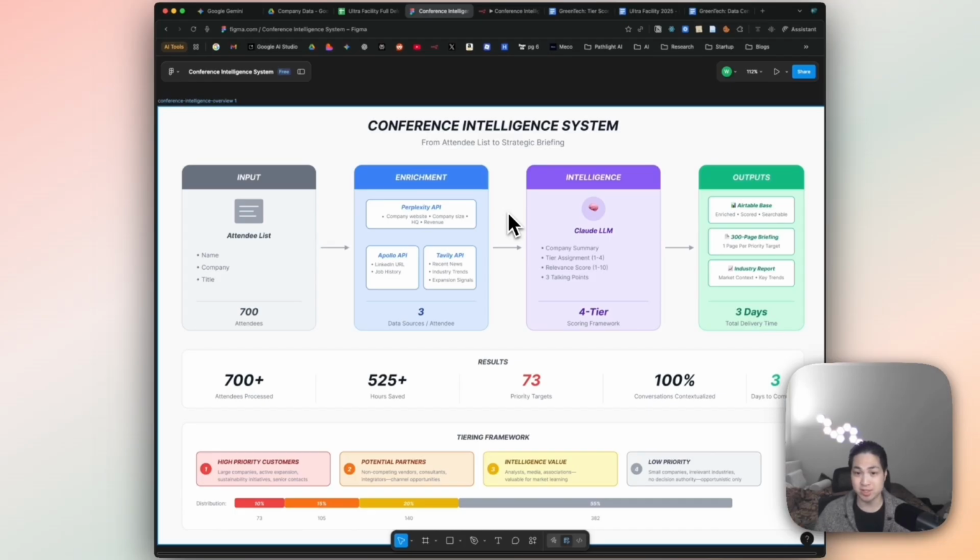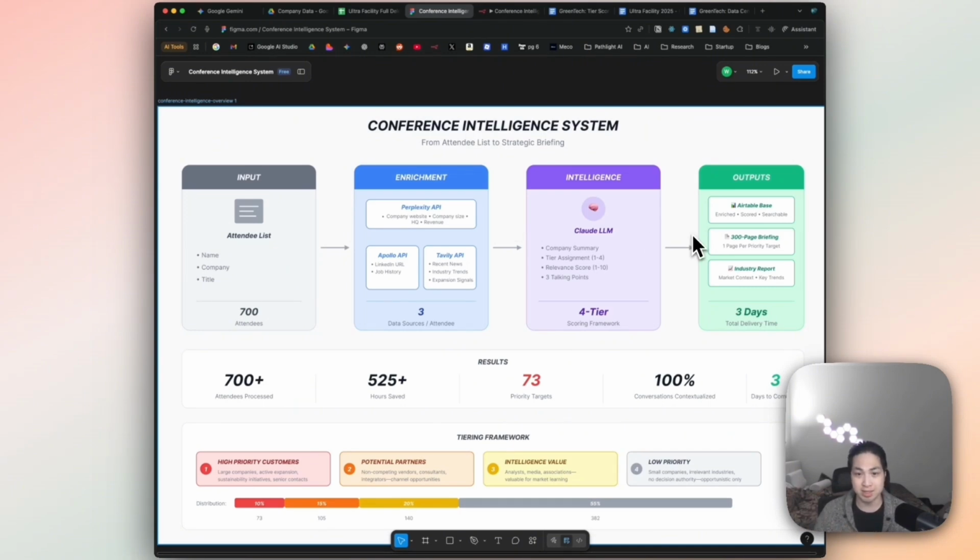From there, this is where it gets really interesting. I created another workflow that plugs into an LLM. Here I'm using Claude because I think it's one of the best tools to digest a lot of different information and disseminate it in a way that really helps the client. Using Claude, I was able to summarize everything that we pulled from the different APIs in simple 2-3 sentences that are most relevant, whether it's the most recent news or how relevant they are. And ultimately, I used a scoring rubric, which I'll get into in a bit, to tier these individuals in a manner that prioritizes the individuals that would create the most value for the client so that they can go out and secure $1 million contracts after these conversations.